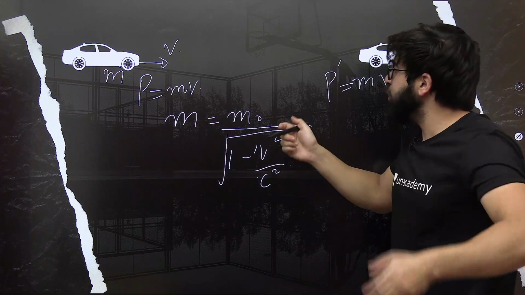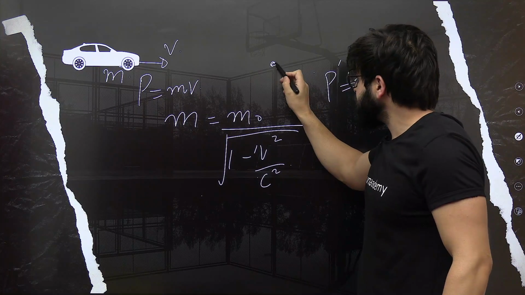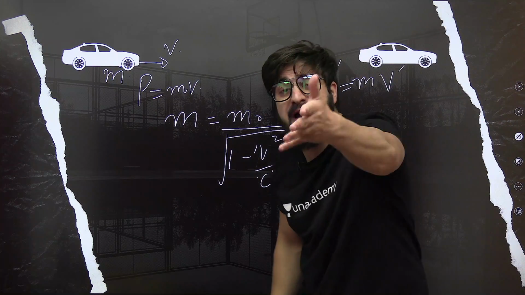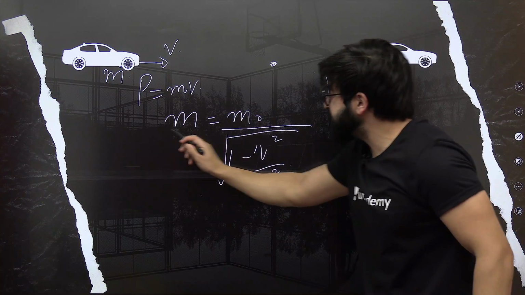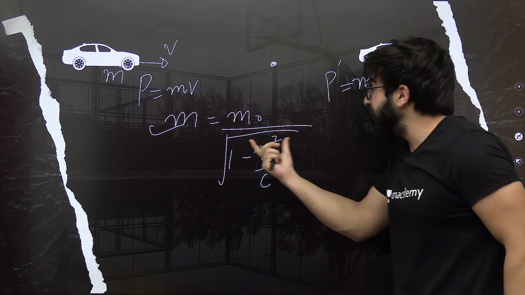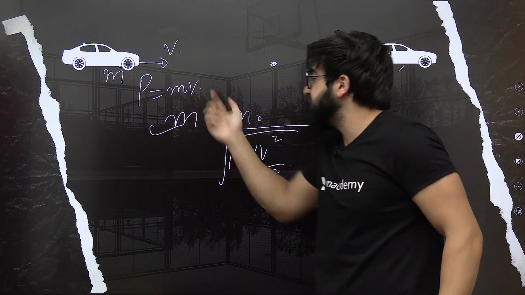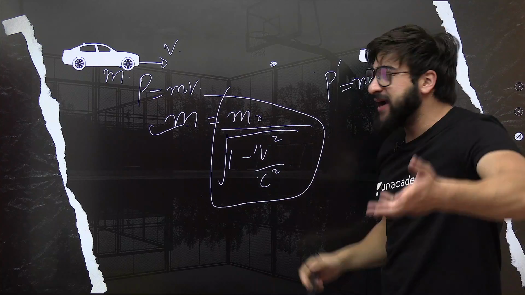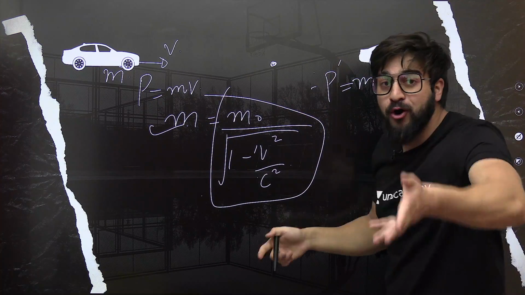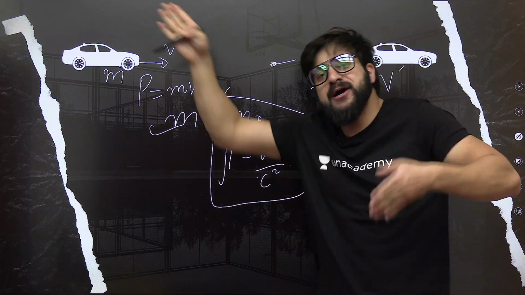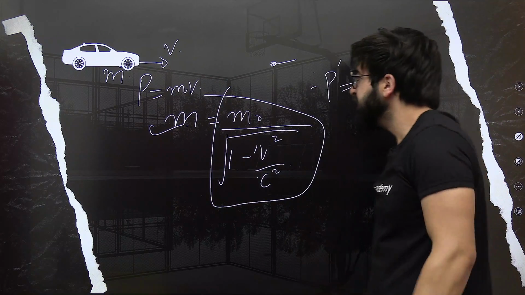Now, from now onwards, if I ask you to tell me the momentum at any point, even if the mass of a body is also changing, by using this equation you can find the mass of a body at any point if that body is in motion, by using this formula. And if you have to find the velocity at any point, you can find that easily by using the equations of motion and all. Fine.